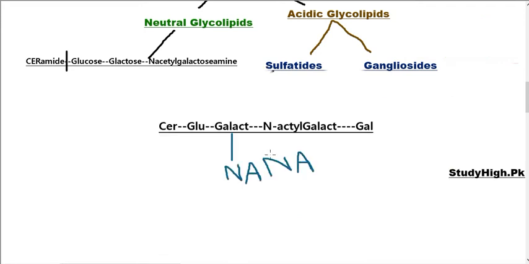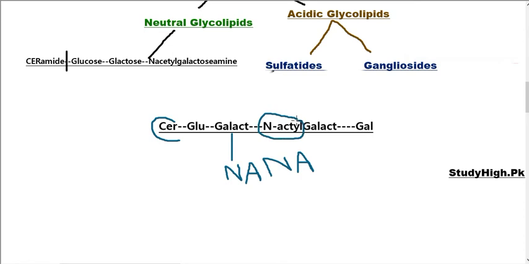This is the formula or structure of a ganglioside. This is ceramide, which is common to all types of sphingolipids, sphingomyelin and glycosphingolipids. Its carbon 1 is first connected with glucose. This glucose is further connected with galactose, and this galactose, through the hydroxyl group of one carbon, is connected with an N-acetyl neuraminic acid, and on the other carbon it is connected with another galactose that also contains an acetyl group.